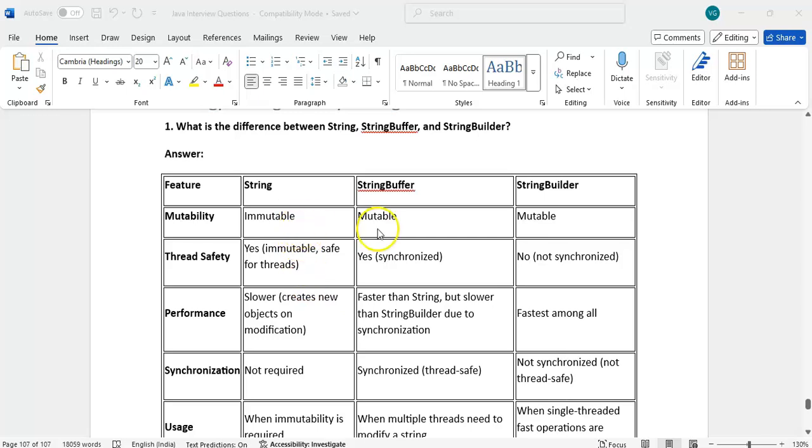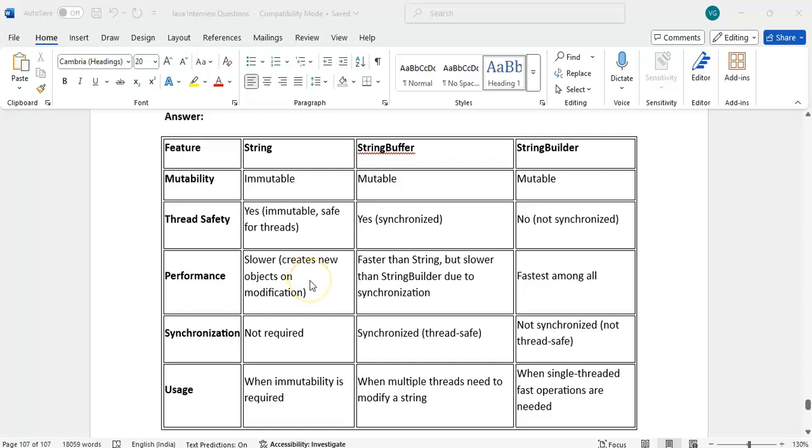String is immutable; StringBuffer and StringBuilder are mutable. Thread safety: String is thread safe because of immutability. StringBuffer is synchronized, StringBuilder is not synchronized. Performance wise, String is slower because for every modification it will create a new object. StringBuffer is faster than String but slower than StringBuilder due to synchronization. So StringBuilder is the fastest among all.